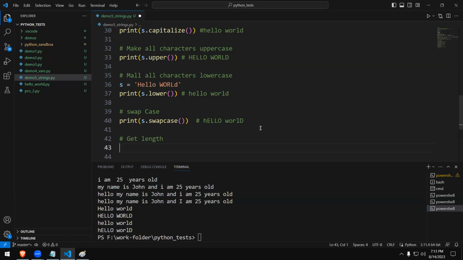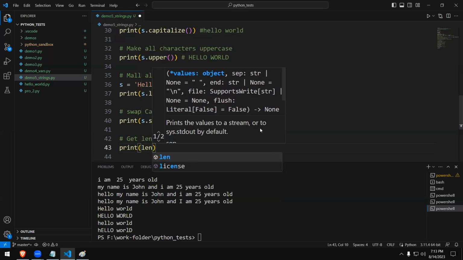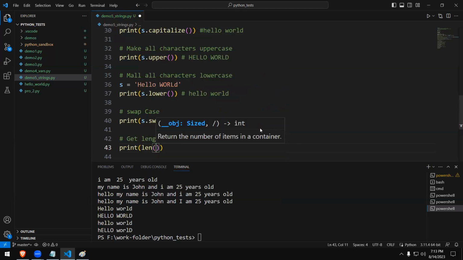So we'll see how to do that. Type print. You simply type the word len, which is the shortened form for length. What we do here is put the name of the variable. When you say len s, length s, the number of characters in that variable will be displayed.